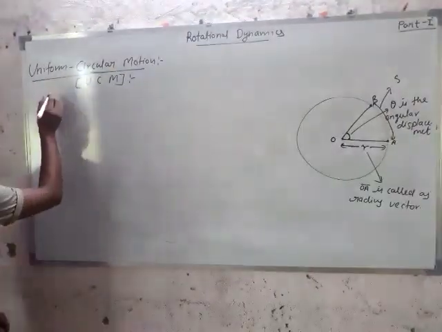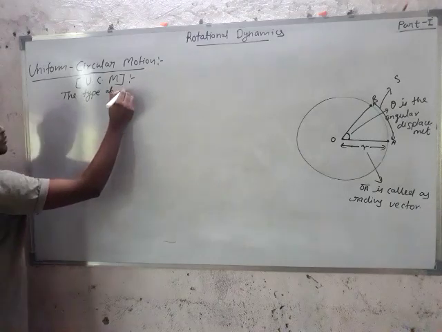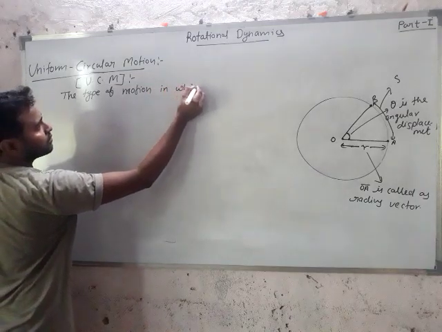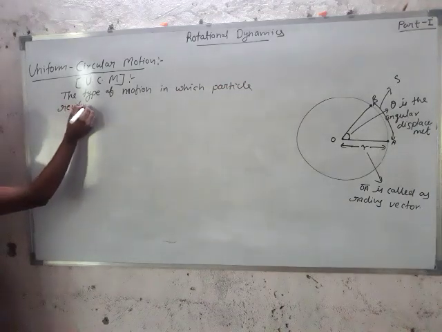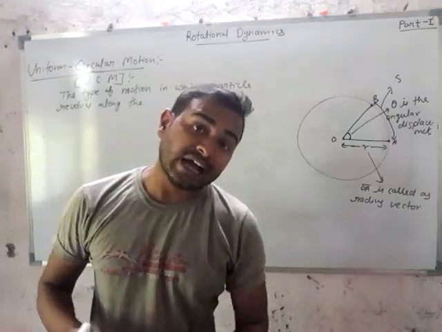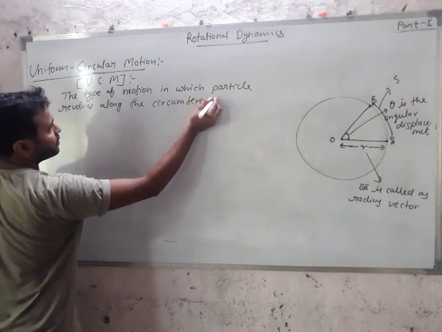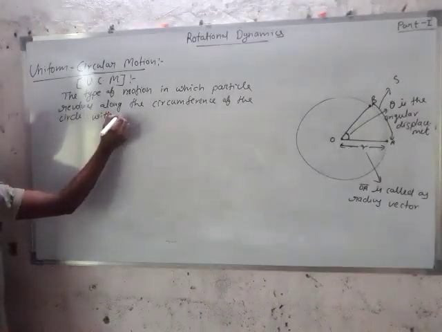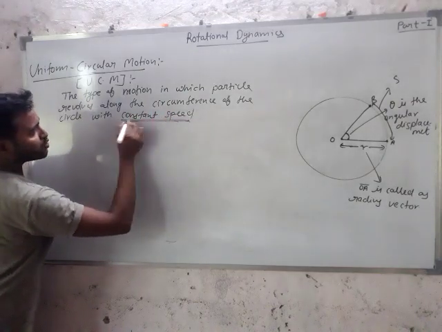So write down the definition: the type of motion in which a particle revolves along the circumference of the circle with constant speed.